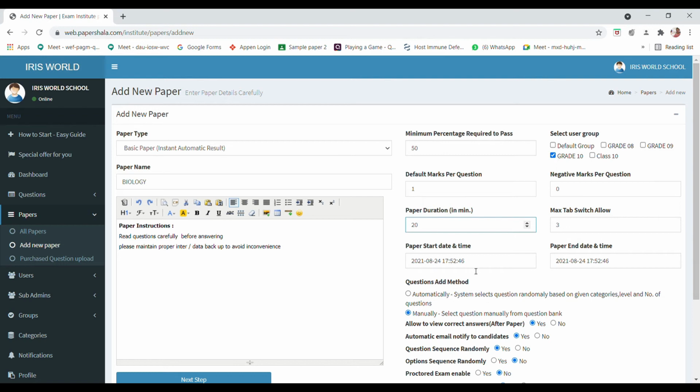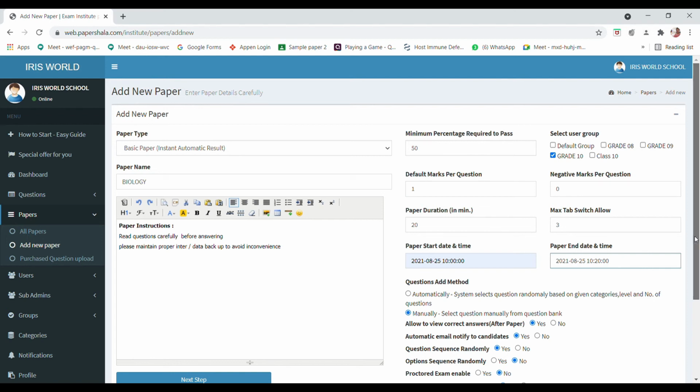Now I have to go for the timing. I have to select the timing here. So I have selected the time at 10 o'clock, then exactly 10-20 minutes. If you want to give grace time, you can give the grace time. If we don't want to give any extra time, then you have to give the appropriate time, so that the exam will end at the particular time.